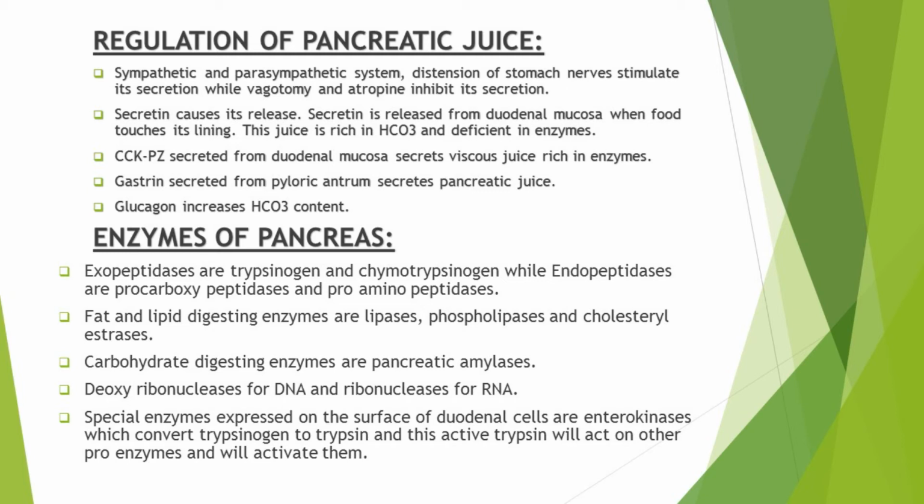When trypsinogen and chymotrypsinogen come along with the pancreatic juice from the pancreas through the major hepatopancreatic duct into the duodenum, they are exposed to the enterokinases. These enterokinases convert trypsinogen into trypsin and chymotrypsinogen into chymotrypsin, and these activated forms then act on the proenzymes and activate them.